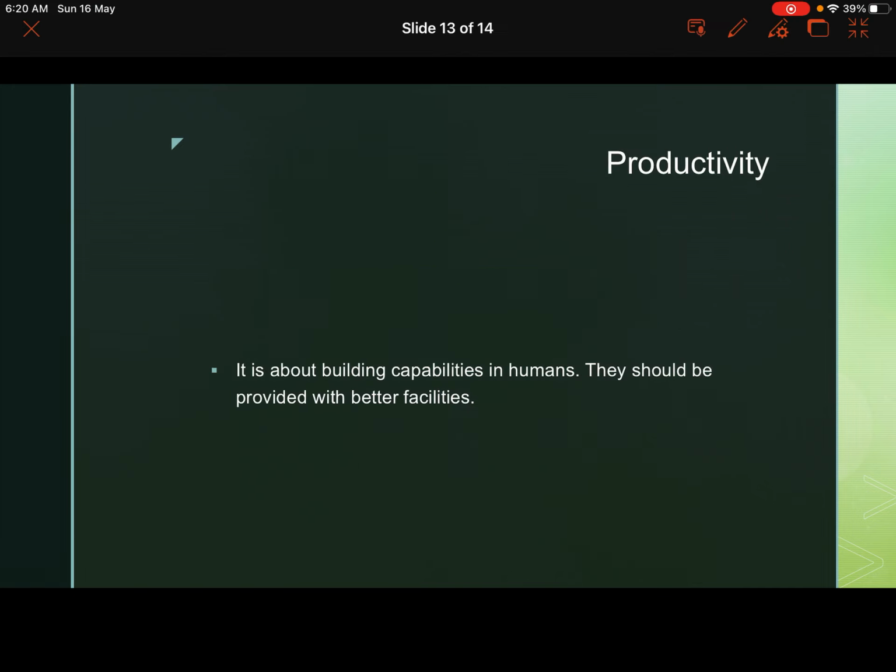Now the next one is productivity. The next pillar is productivity. Productivity will come when the capability of the citizens is increased. Now how can we increase the capability? First up, we need to look after the health of the people, because if the population is not healthy, they will not be able to gain knowledge or be capable. So first up, we need to look after the health. Secondly, we should develop their skills.